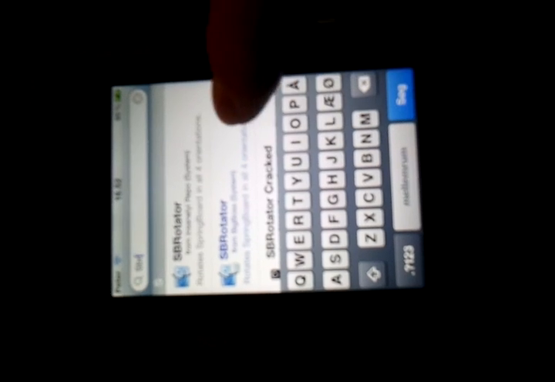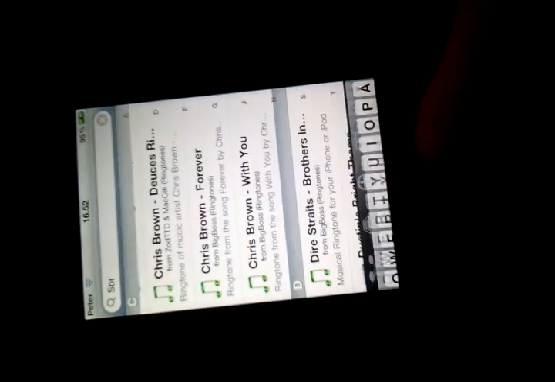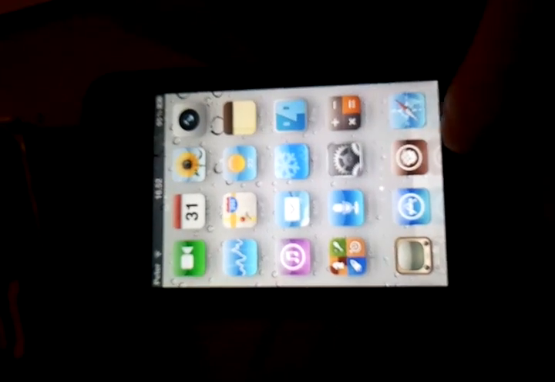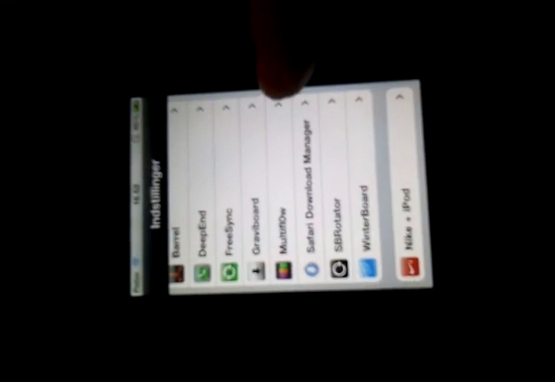It's just reloading, and then we search SB. Oh, that's wrong. SB Rotator. There it is. And it's on 4.2.1. You have to do that. Install it. And then you go to your settings app.